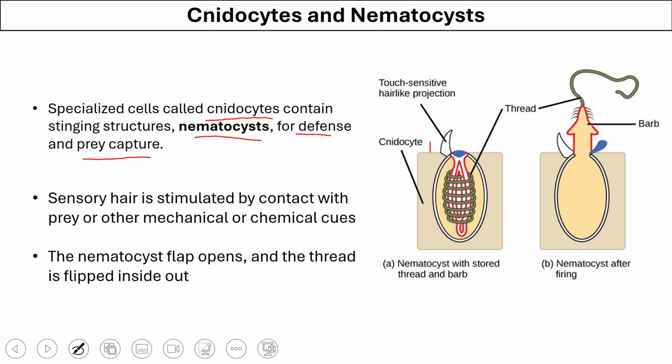There is a sensory hair present on top of these cnidocysts. When this hair structure is stimulated by contact with a prey or other mechanical or chemical cues, the flap opens, leading to the flipping out of the cnidocyst, and this thread comes out, which performs the function of attack with the barb that has spicules on them.